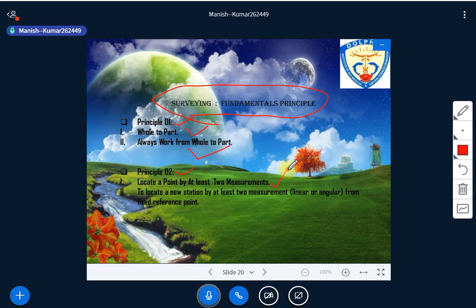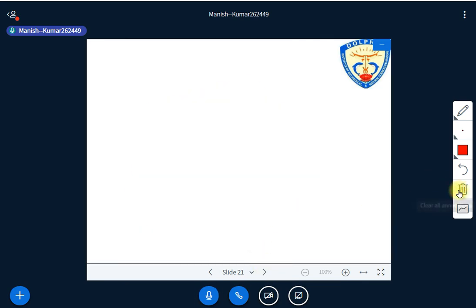Locate a point by at least two measurements. It means you have to take two reference points and then you have to locate one station. Is it clear? Have you got that? And your measurement may be linear, may be angular. Now let me explain through this demonstration. You can easily understand that, right? So you just take an example. For example, we have two reference points,